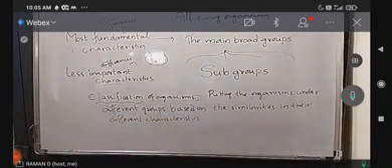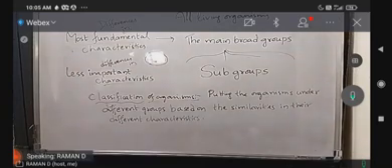So this is what? Classification of organisms. Putting the organisms under different groups based on the similarities in their different characteristics.